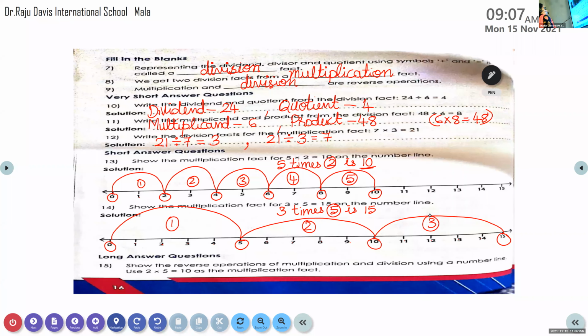Five is taken, the table of 5 is taken 3 times. Good.